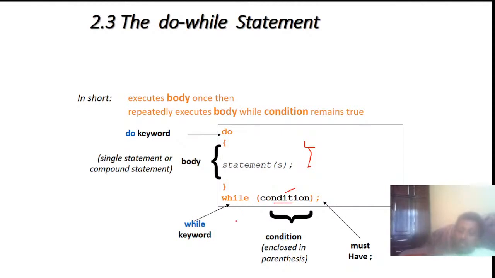If the condition is true, it goes back and starts the execution again and again until this condition is false. If this condition becomes false, the execution of this block of statements automatically breaks out and continues with the next line of the program after the loop. I think it is clear.